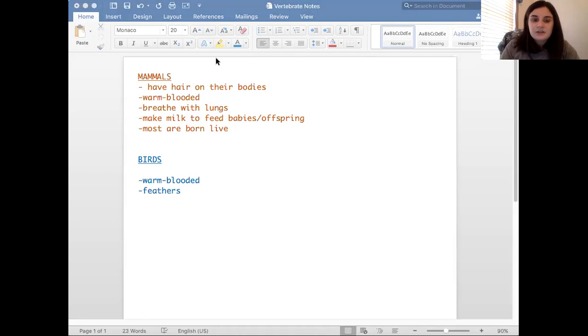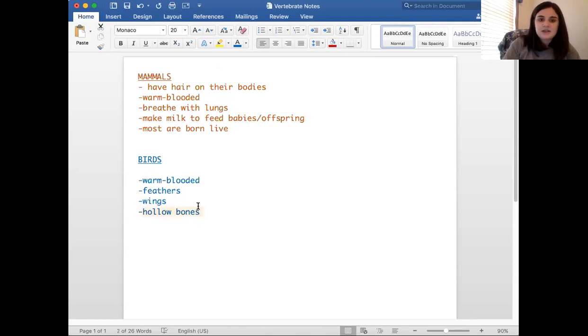I'm going to see if there's any other bullets. They have wings instead of front legs. So they have wings. Most birds have hollow bones. So hollow bones, that's interesting. Later, I think we need to look up hollow bones and warm-blooded, because right now those are the tricky words. I think those are some words we need to learn.